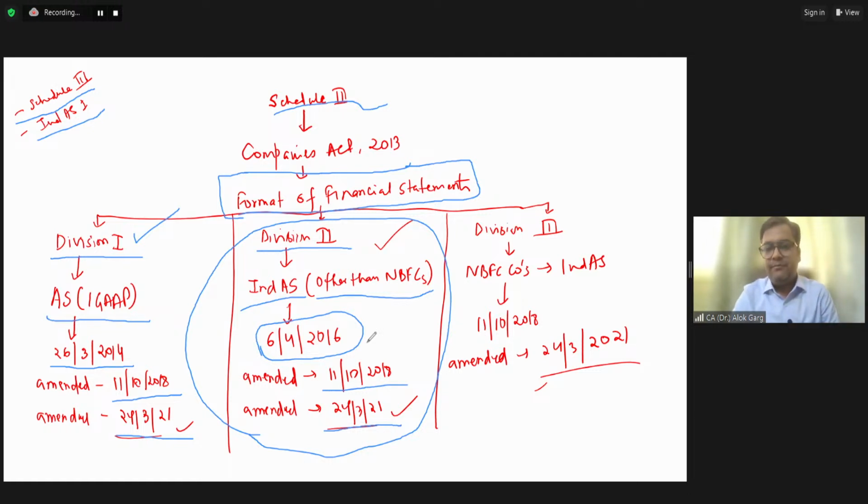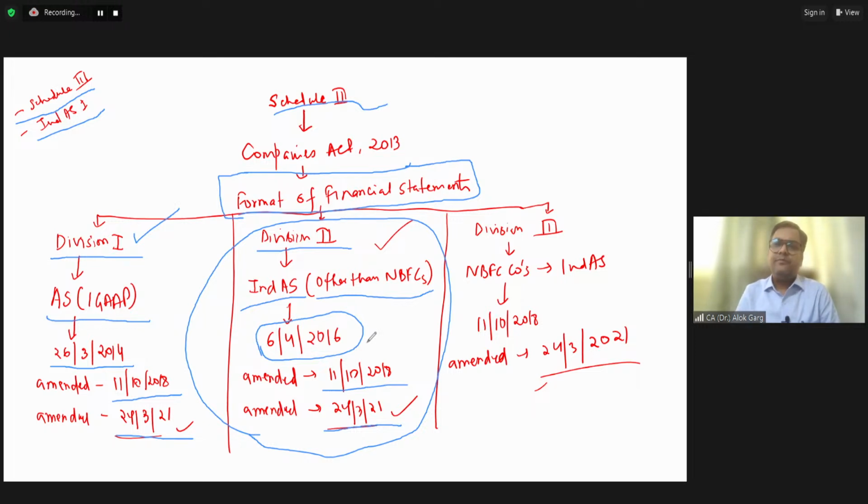Because these companies will not hold more and more money in cash and cash equivalents. Rather, if they have surplus cash, they will invest either into expansion of the business or into some long-term asset which will give good returns. But as the nature of the business of NBFCs is concerned, they have to carry huge cash and cash equivalents. Non-NBFCs could have smaller loans and advances because that is not their cup of tea. But NBFCs probably have a huge chunk of loans and advances.